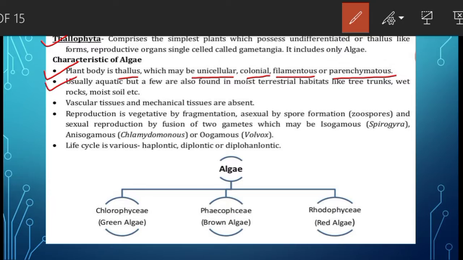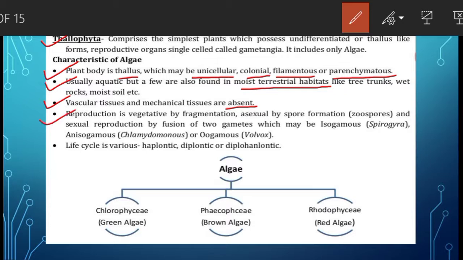Second characteristic is usually aquatic, but a few are also found in moist terrestrial habitats like the wet rocks and soil, tree trunks, etc. Then the third characteristic of algae is vascular tissues, means xylem and phloem, and mechanical tissues like collenchyma and sclerenchyma are absent. About xylem, phloem, collenchyma, sclerenchyma, you have already studied in 9th standard, so I don't think it has to be repeated here.